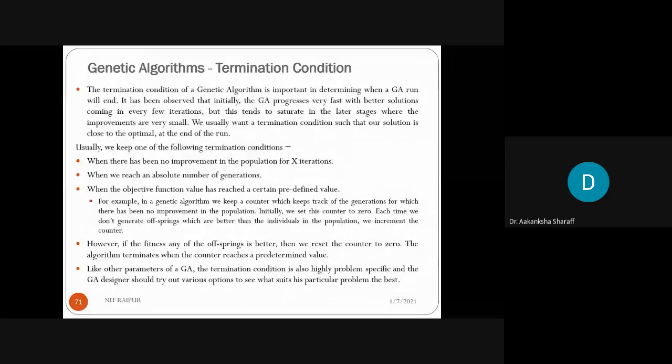Like in a genetic algorithm, we keep a counter which keeps track of the generations for which there has been no improvement in the population. Initially, we set this counter to 0, and each time we don't generate offsprings better than the individuals in the population, we increment the counter. So these are some of the steps we can use for the termination condition of the genetic algorithm.